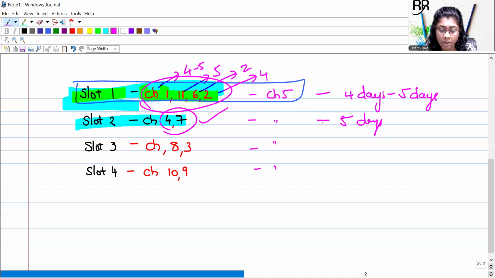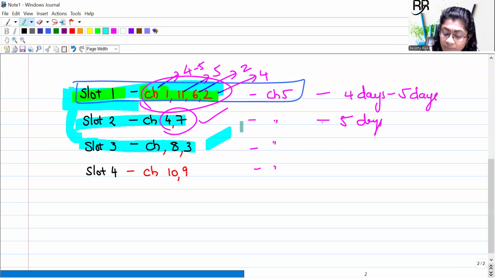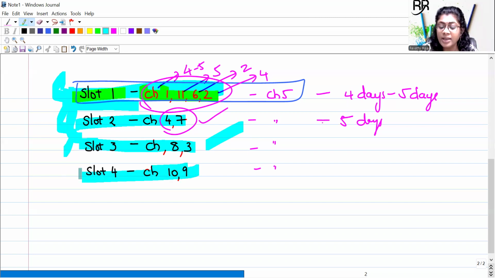After that, when you finish slot number 3, chapters 8 and 3, again take 1 or 2 days off as per your schedule. Then revise 8 and 3 and glance through the previous 2 slots' topics. Again, slot 4, repeat this.